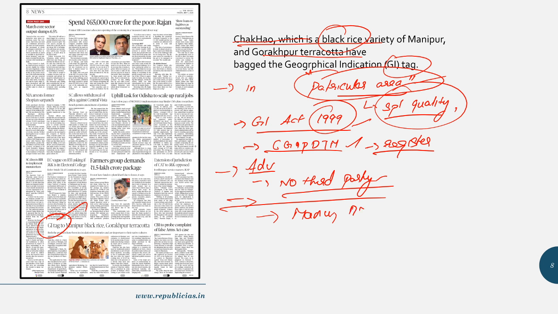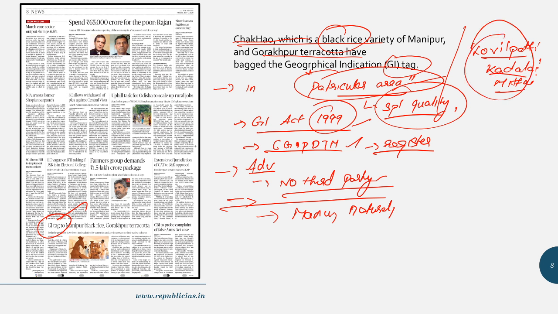Fine. So recently Manipur black rice, Gorakhpur terracotta and Kovilpatti kadalai mittai got the tag. Kovilpatti happens to be a place in Tamil Nadu, in which a particular candy made of nut and jaggery has got a geographical indication. And Gorakhpur terracotta is centuries old, and terracotta elephants and horses used to be made by the Gorakhpur people. So the art has been recognized now. Fine. So the potters will get some good recognition from this geographical indication tag.